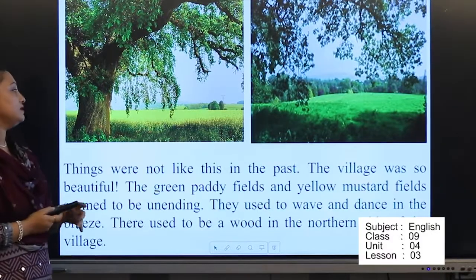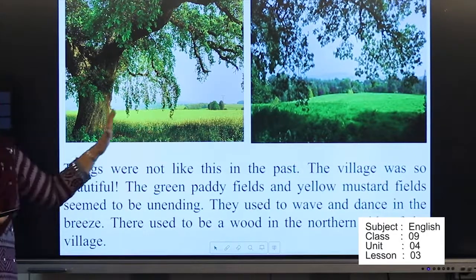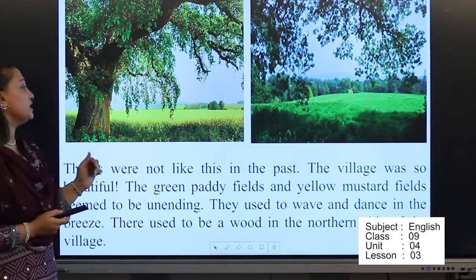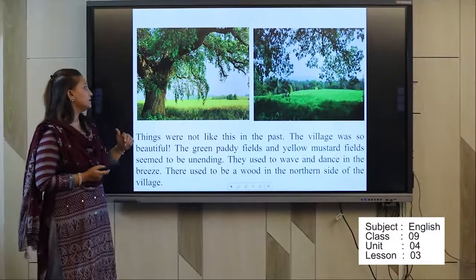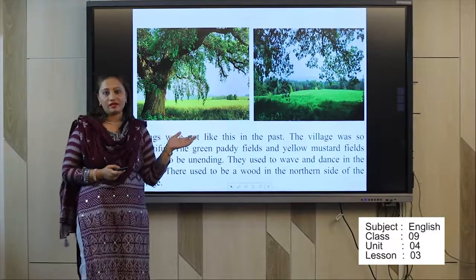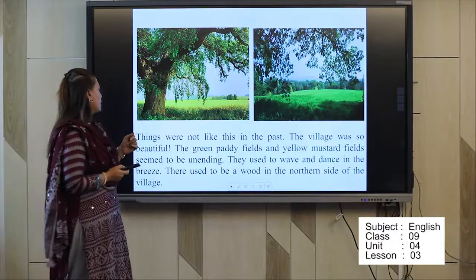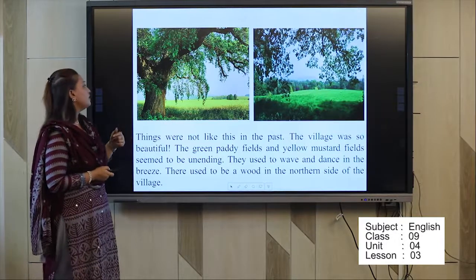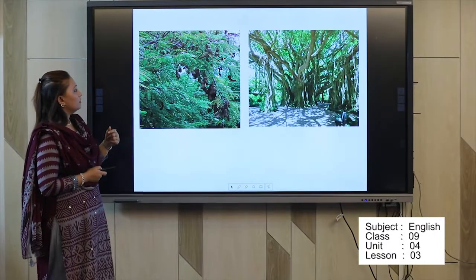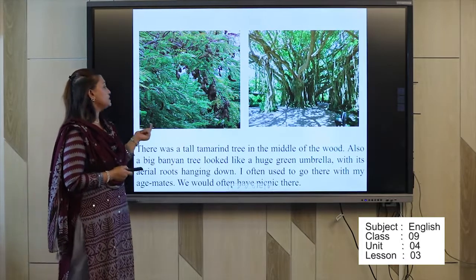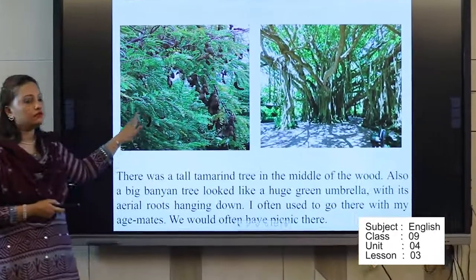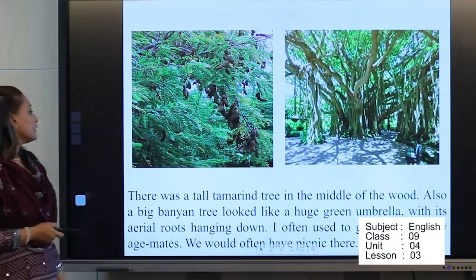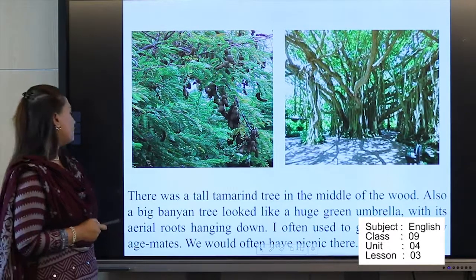And things were not like this in the past. The village was so beautiful. So this is the picture from a village. The green paddy fields and yellow mustard fields seem to be unending. So you can see the picture is very nice, and this is the real picture of a village. They used to wave and dance in the breeze. There used to be a wood in the northern side of the village. And there was a tall tamarind tree in the middle of the wood, tamarind tree, tetul gach, also a big banyan tree, bod gach, okay, which looked like a huge green umbrella with its aerial roots hanging down.